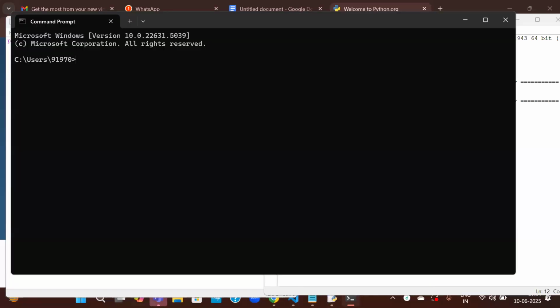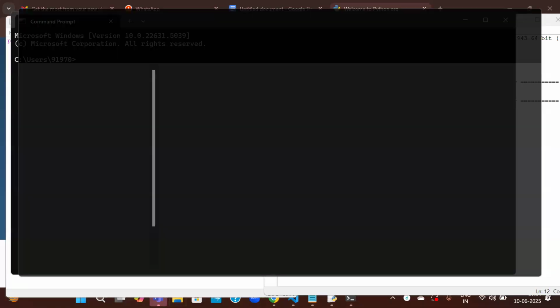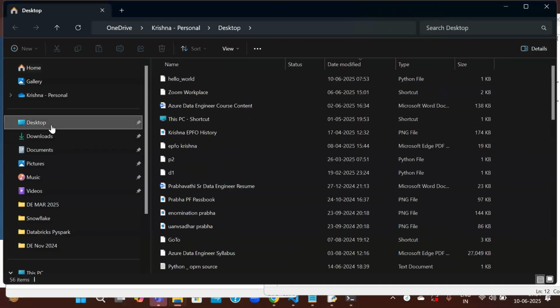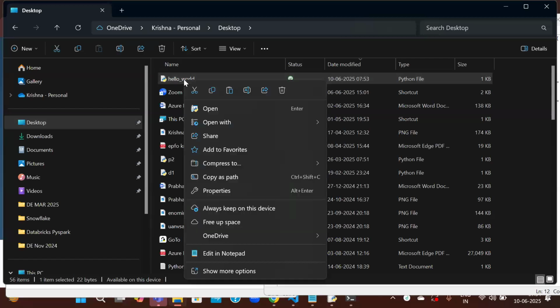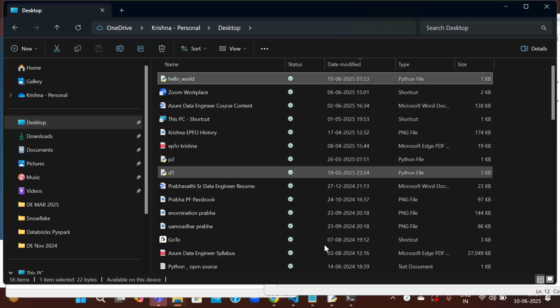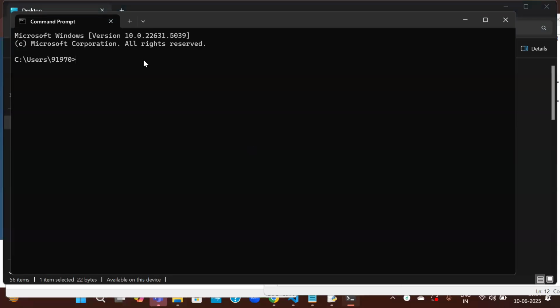CMD. So first we have to go to the path where our file exists. Our file, hello world, is on the desktop. Copy this path and navigate to that path. You may or may not be familiar with Linux, but let me tell you, in order to change the directory, here, now we are in the C users 91970 path. Now I want to go into desktop. So here, let me paste the path that I have copied, without the program name. Okay, now we are in desktop.